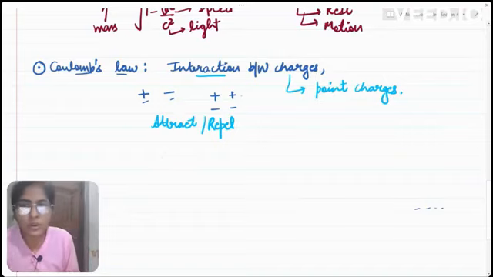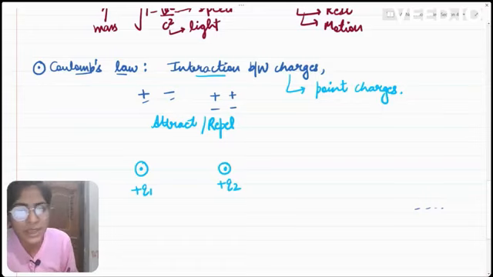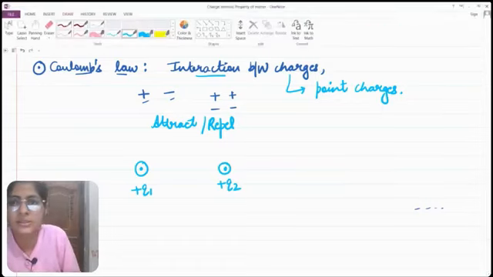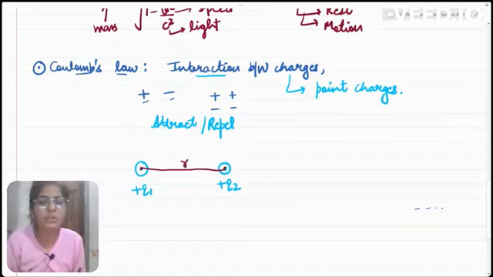So for Coulomb's law, let us have two point charges here. First of all, let us say we have this charge plus q1, and another charge which is plus q2. We have taken both the positive charges here. These are the centers of the charges, and let us say the distance between the centers of these two charges is r. Now, because both these are like charges, they will repel each other.